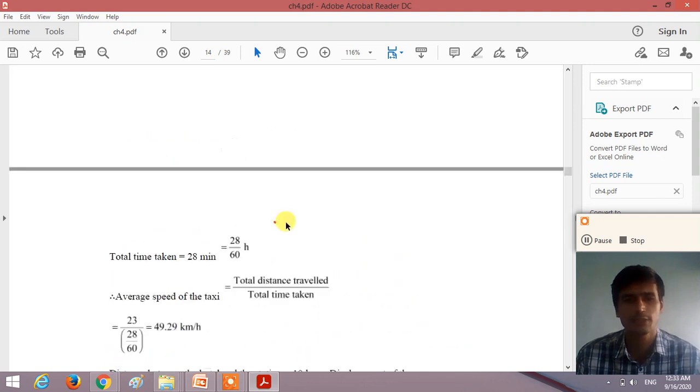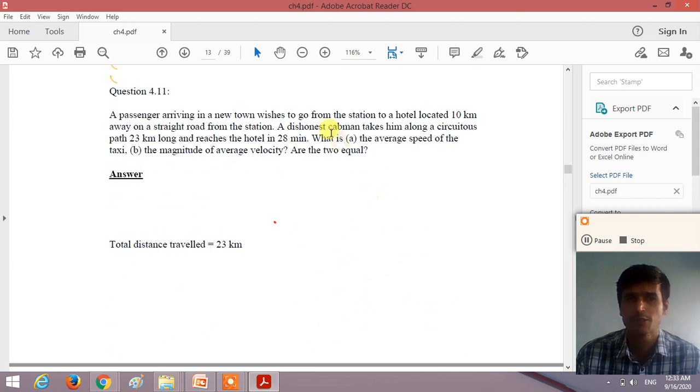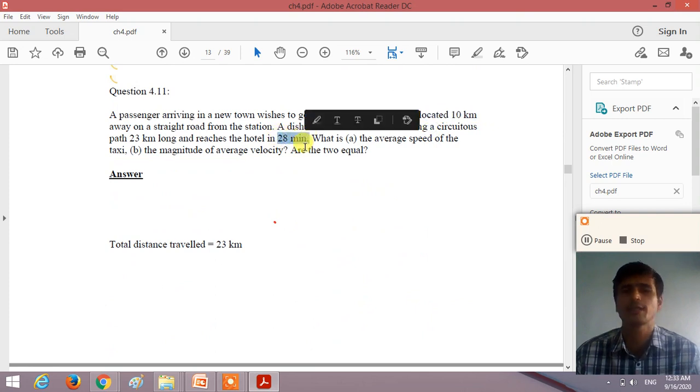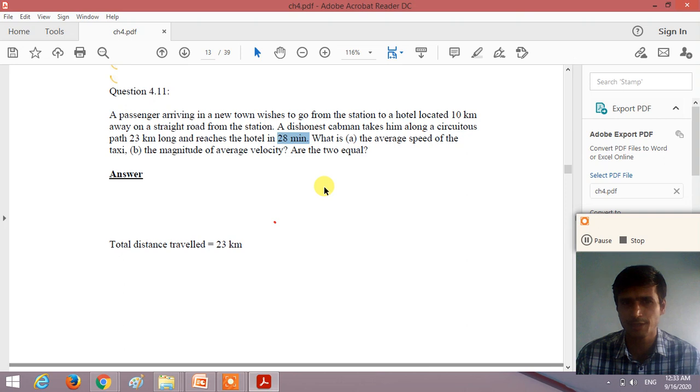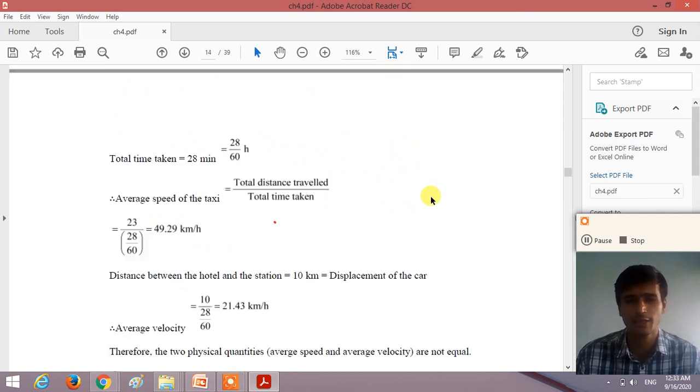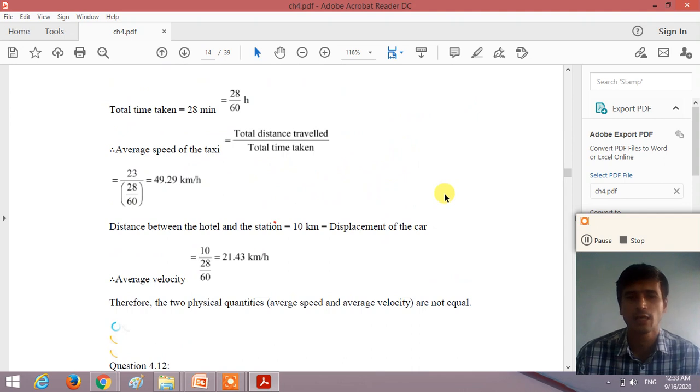So understand, dear student, how we can find the average speed. Here the minimum distance is 10 km, so displacement we take 10 km, time we take 28 minutes, that is 28 divided by 60 hour, right? So the average velocity is 10 divided by 28 by 60, and the total distance traveled by the car is 23 km. So the path length here is 23 kilometers. Path length divided by time, we get the average speed. So understand here, student, how we can calculate the average speed and the average velocity.